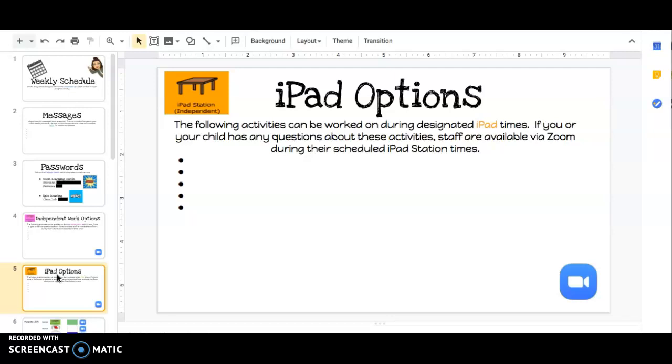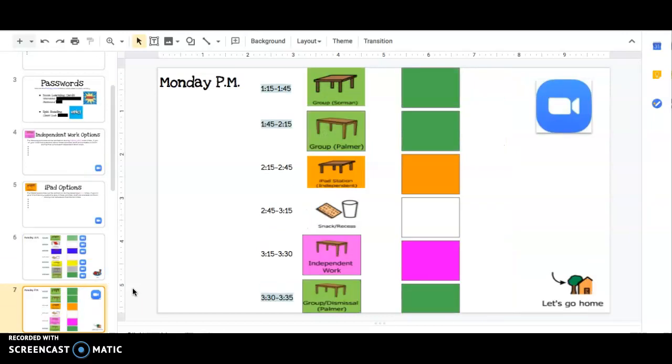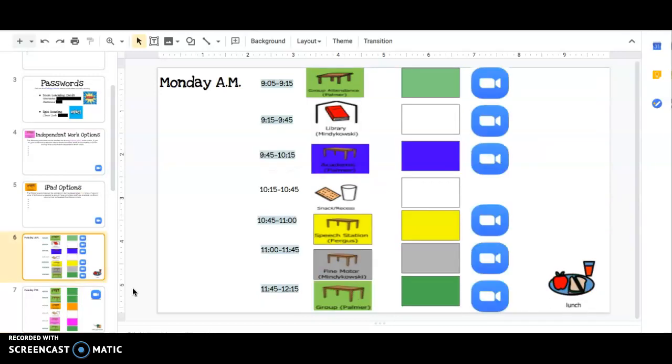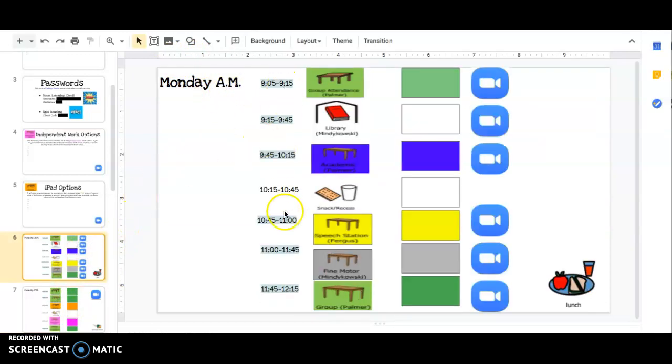Now let's look a little bit at the actual visual schedule. Your child will have a morning and afternoon page for each day, Monday through Friday. If your child only participates in a half-day schedule, they will only have that half-day schedule visible to them. On the left-hand side, you will see what day it is and if it's AM or PM. And you will see the times or the time frame for each activity. For example, this first activity is from 9:05 to 9:15. The second activity is 9:15 to 9:45. The third activity is 9:45 to 10:15, and so on and so on.